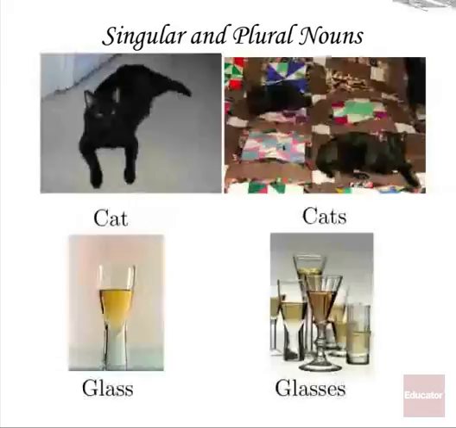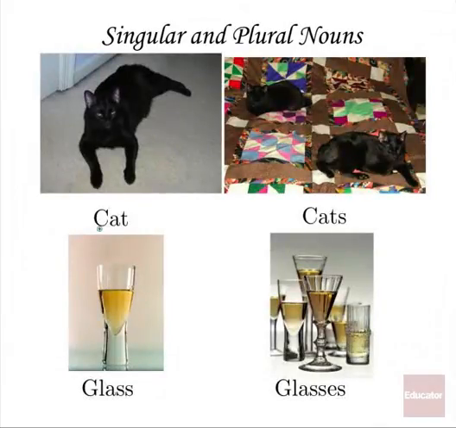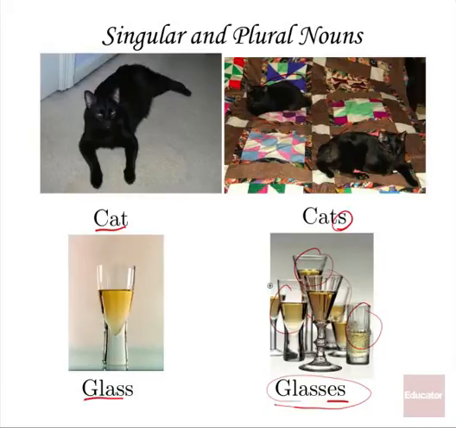Let's look at a couple of examples. All right, one cat. We've got one cat lying on the carpet there. We add s to the end when we've got two cats. Okay, pretty simple. Most nouns behave this way. But if the noun ends with an s sound, such as glass, then you add the es, the syllable es, on the end. So glass becomes glasses because you have more than one. That's basically how you turn a singular noun into a plural for almost every noun in English.